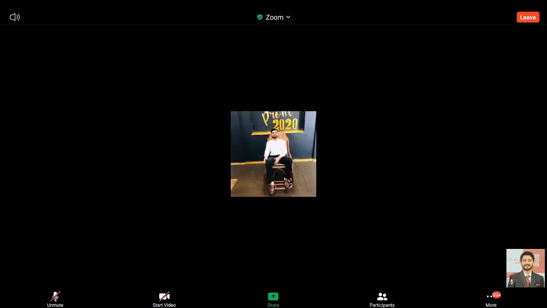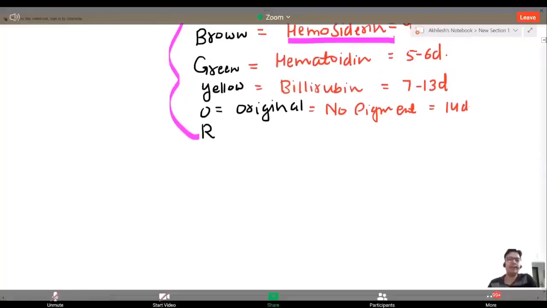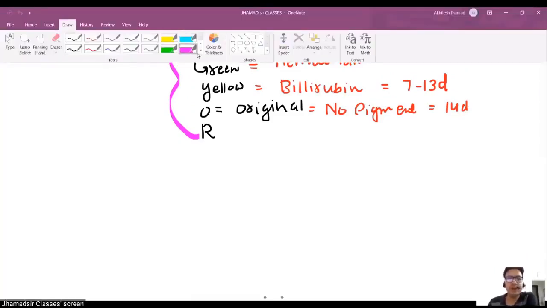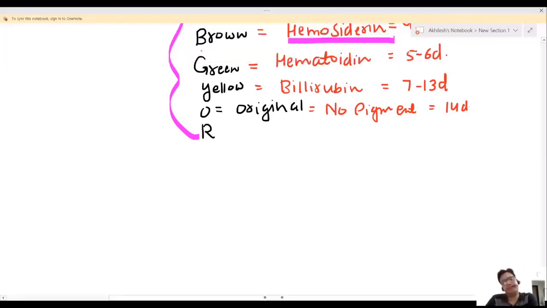Next one. So anyways, these are bruise changes. Now I'm coming to ROXA, what you have to remember. VIBGYOR, no issue, but R has to be put on the top. R को आपको ऊपर रखना है. Then it is violet plus indigo blue, then brown, then green, then yellow. These are the color changes of the bruise.